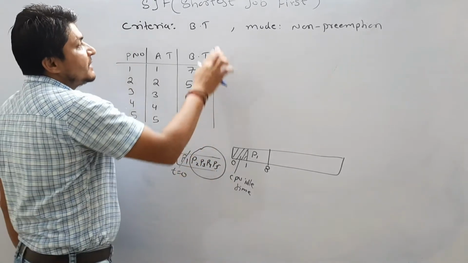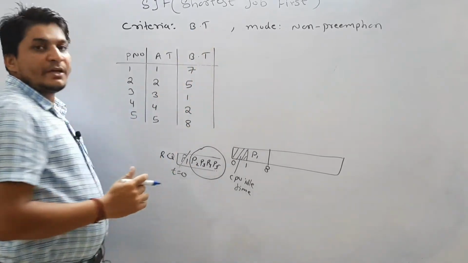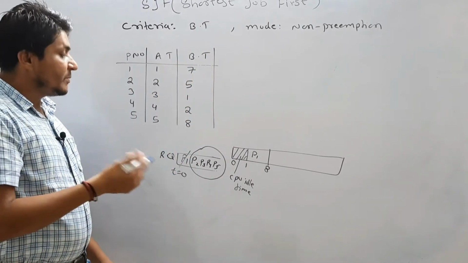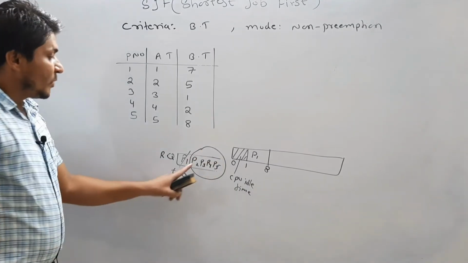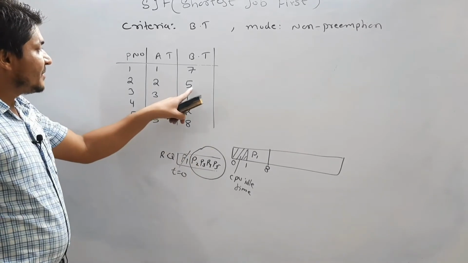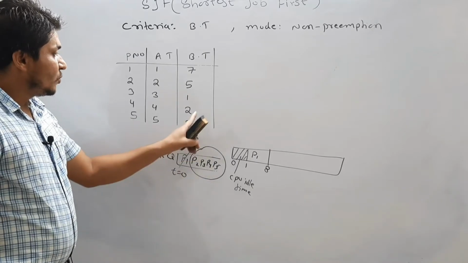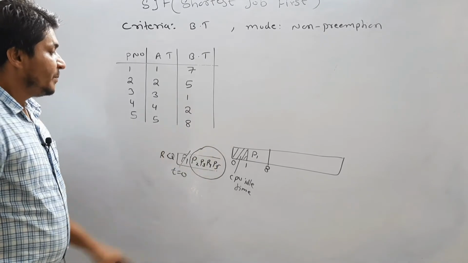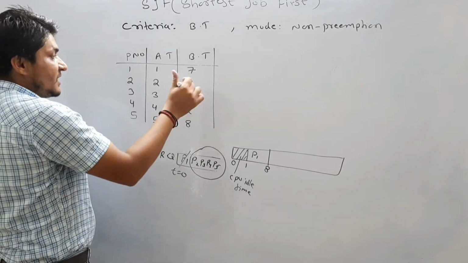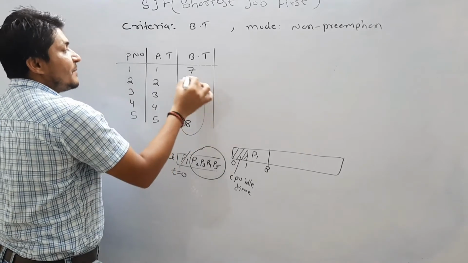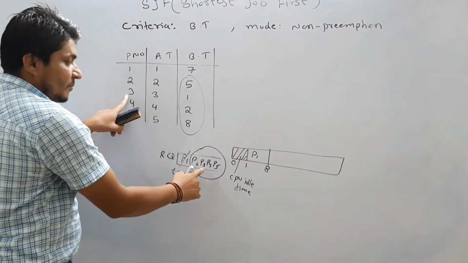What is the criteria here? The criteria is burst time. Whichever process has the smallest burst time, that process will be executed. Now we will compare the burst time of every process. What is the burst time for P2? 5. For P3? 1. For P4? 2. For P5? 8. Whichever process has the lowest burst time will be executed. Among these four, which one is the smallest? P3's burst time is the smallest, so P3 will be executed.